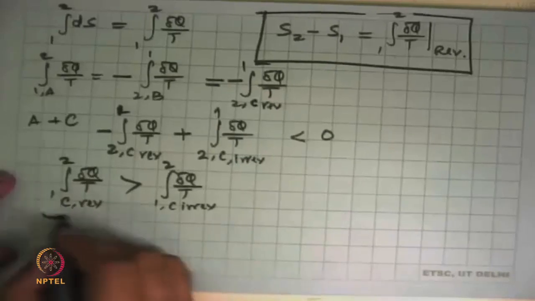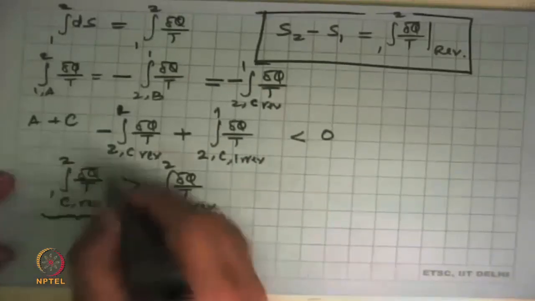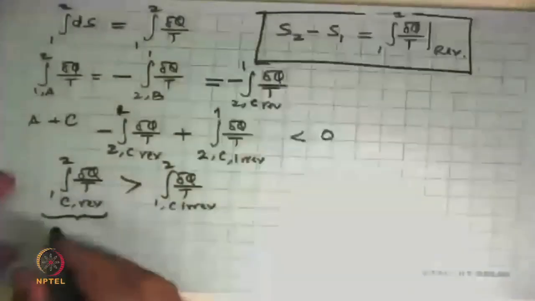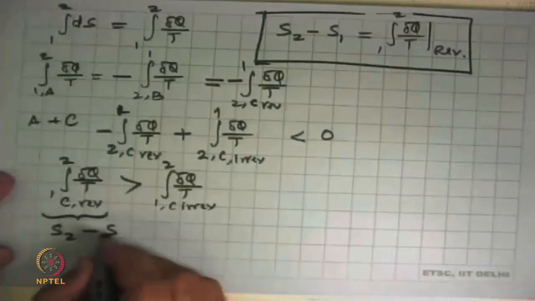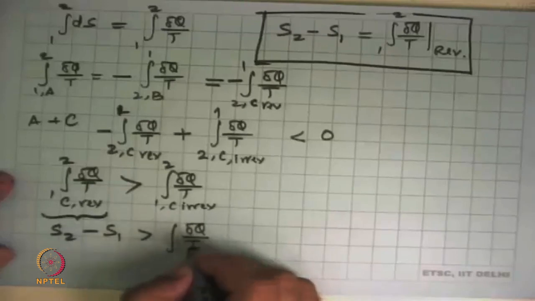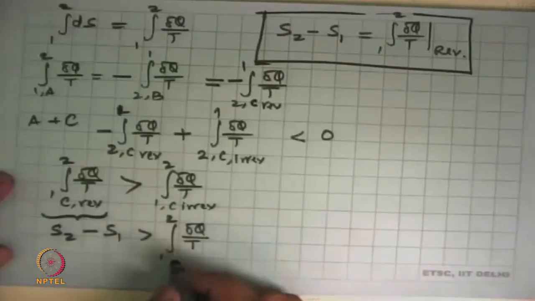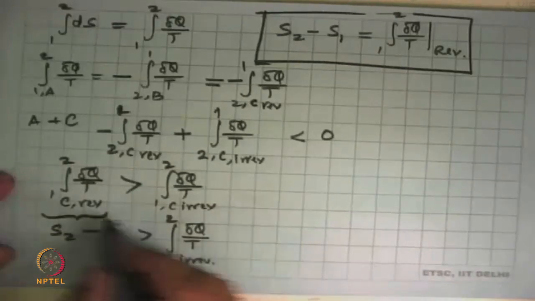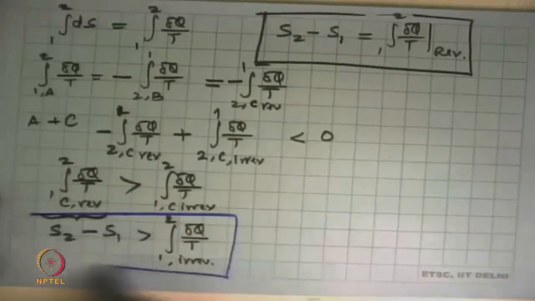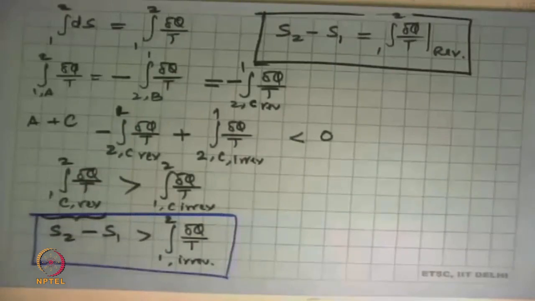And the left side, we just derived that for a reversible process, integral of delta q by t over two states is S2 minus S1. This will be greater than integral delta q by t when the process is irreversible. And that's one important inequality that has come about.